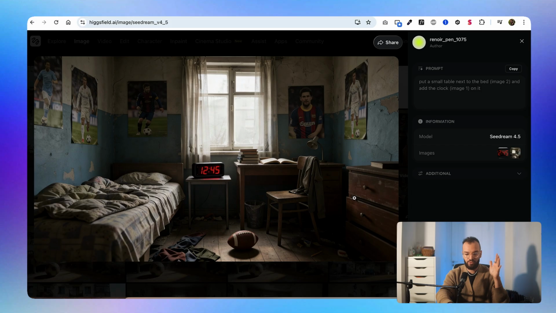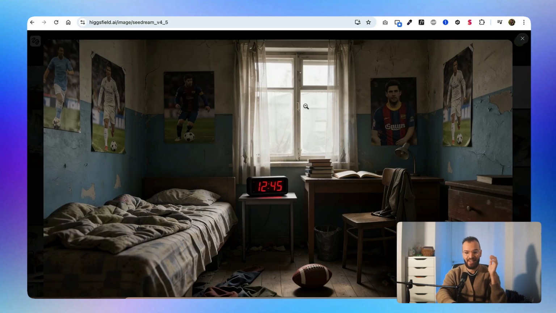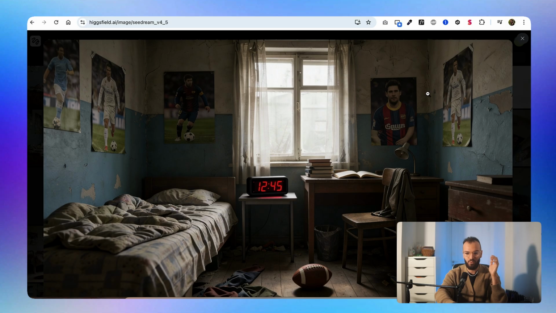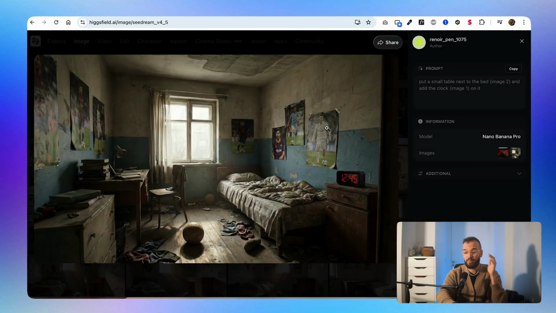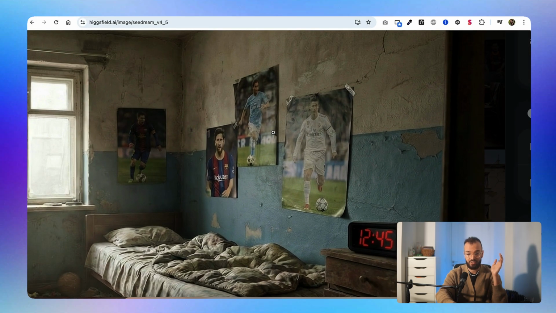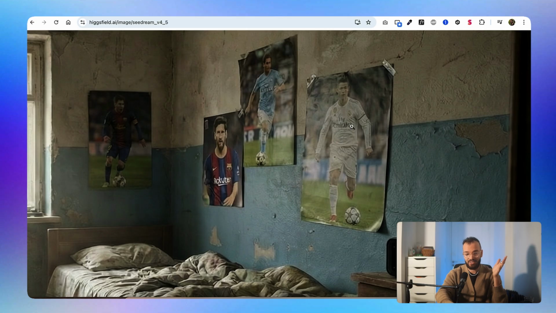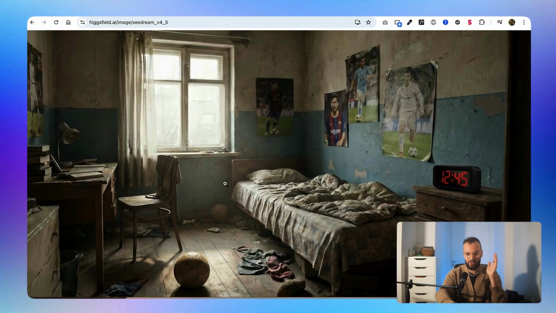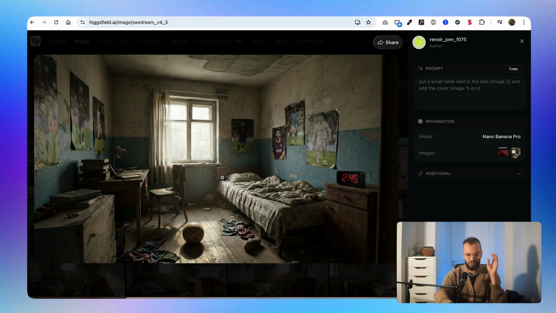And as you can see, Seedream was good, but the issue that I had with it was that we don't really see Messi and Cristiano Ronaldo well. I mean, they don't look exactly like them. But with Nano Banana, you actually get better results. This guy looks like Messi, this guy looks like Cristiano Ronaldo, and even the details in the room were way better. Also, there was a little bit of smoke in the room, and that created a cinematic effect, which I liked.